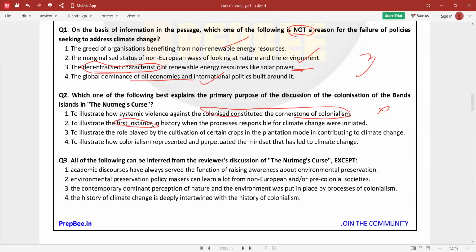First instances, we don't know. Someone says 18th century, someone says 20th, someone says 15th. We don't know if it is really the first instance, if it has initiated. So distortion. The role played by the cultivation of certain crops in plantation mode. We don't know what crops they are talking about. Very distorted. Then to illustrate how colonialism represented and perpetuated the mindset that has led to climate change. This is what they are talking about.